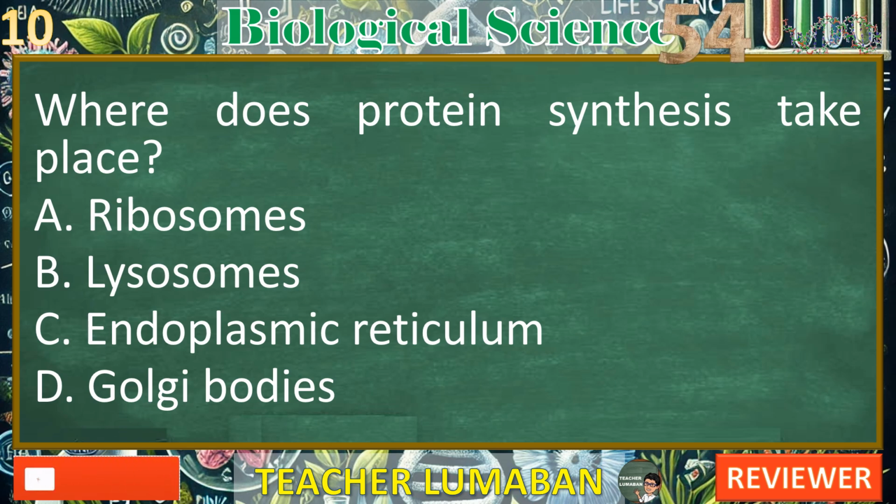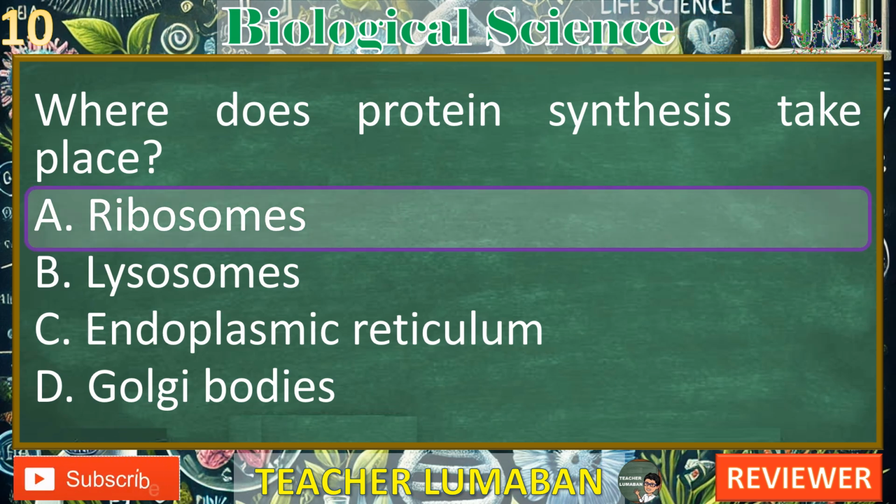5, 4, 3, 2, 1. The correct answer is A. Ribosomes. Explanation of each choice. A. Ribosomes, this is the correct answer. Ribosomes are the cellular structures where protein synthesis occurs. They translate messenger RNA, mRNA, into polypeptide chains, which then fold into functional proteins.